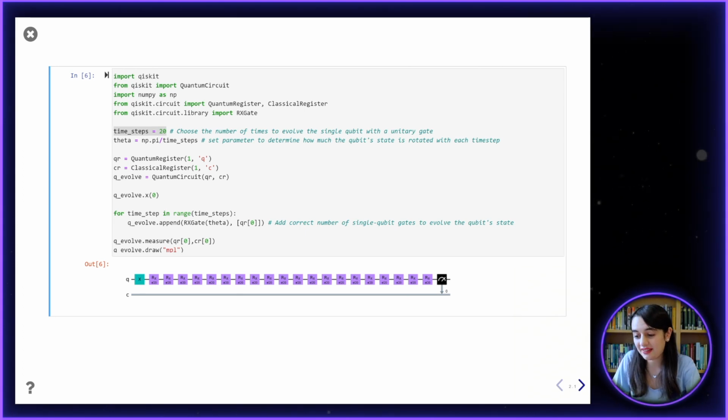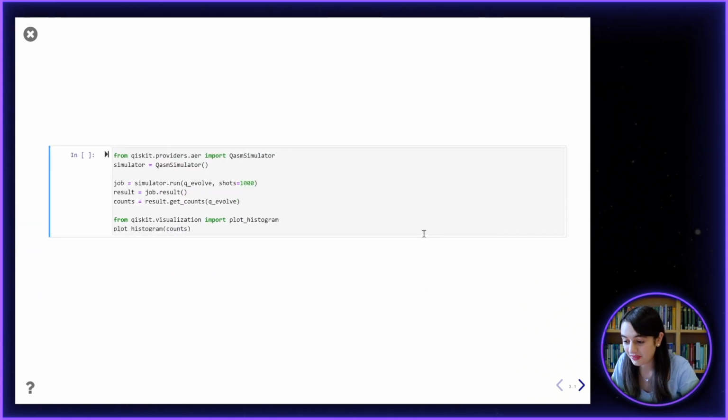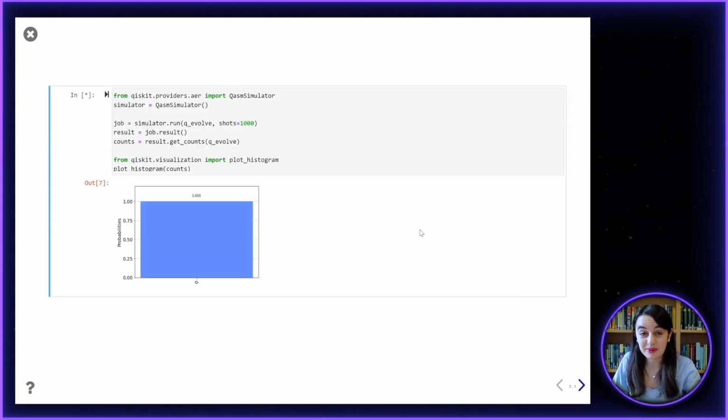So now let's check that if we start with the 1 state and apply these 20 X rotations, we do actually end up with the 0 state at the end. We can check this by running the quantum circuit in a simulator, and we can see the histogram showing the output, and we can see here that it has 100% probability of getting the outcome 0, so we have successfully rotated our qubit state from a 1 to a 0.